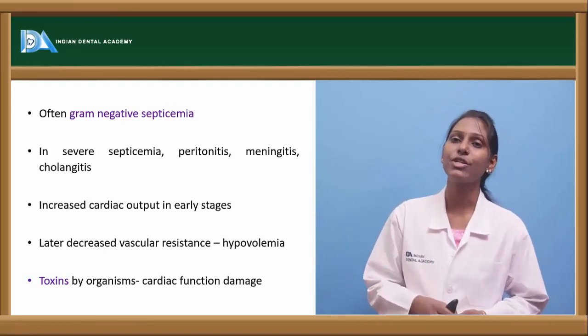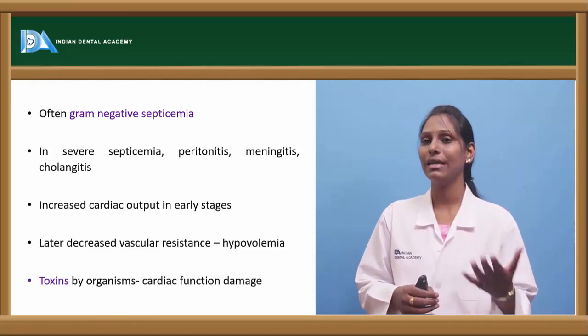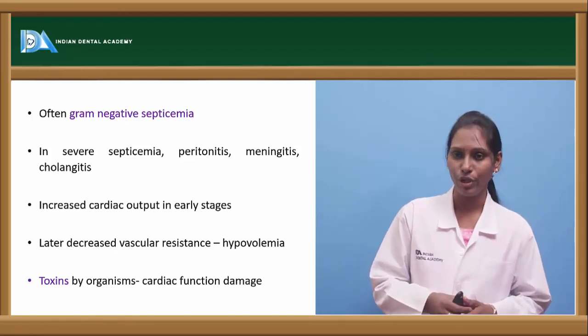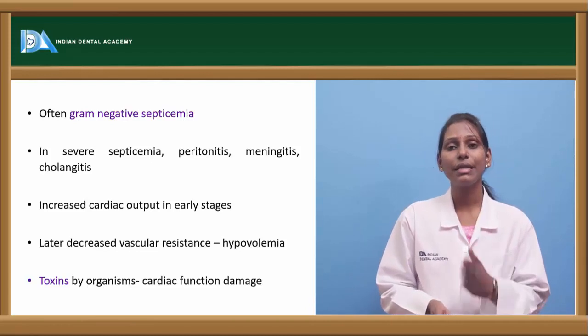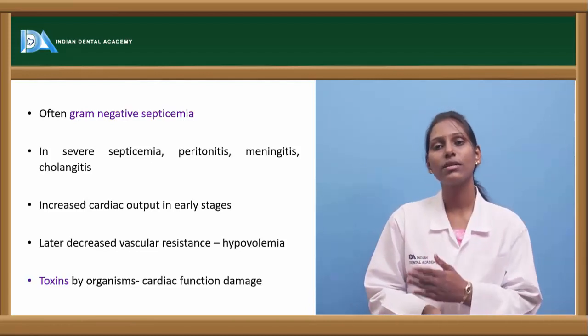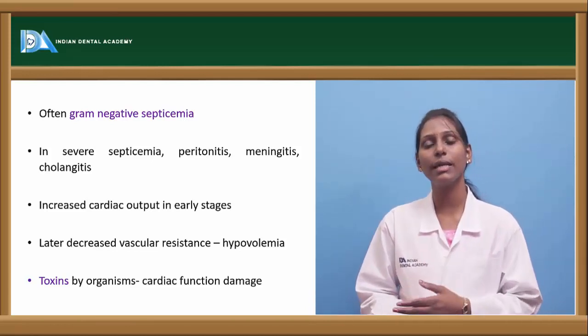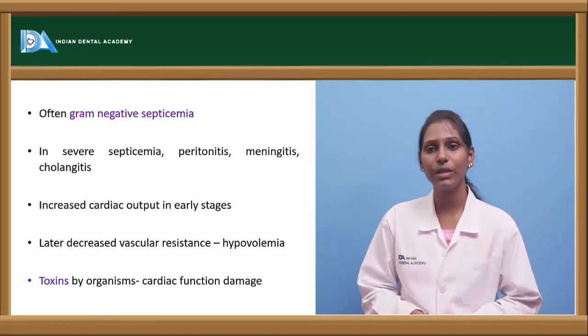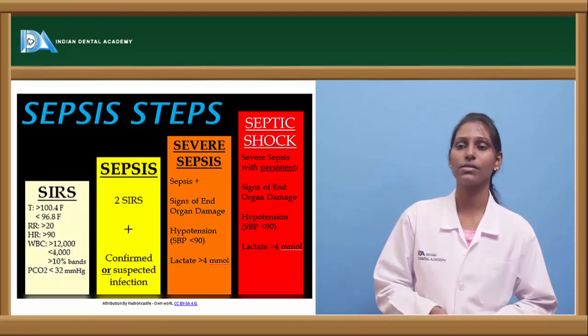In case of septic shock, there will be increased cardiac output in early stages, and later there will be decreased vascular resistance leading to hypovolemia. The toxins that have been released by these organisms can cause cardiac function damage. These toxins can be either exotoxins or endotoxins, and gram-positive bacteria usually release exotoxins.